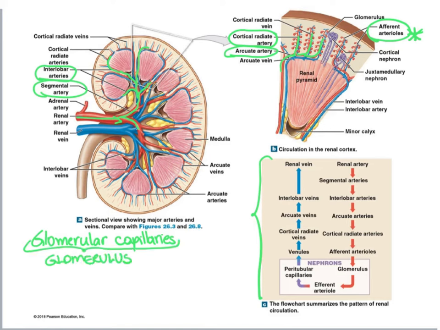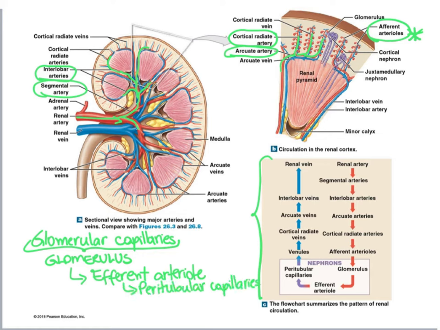After the glomerulus, the efferent arteriole is what takes the filtered blood out, and then the efferent arteriole becomes capillaries again, which are named peritubular capillaries.